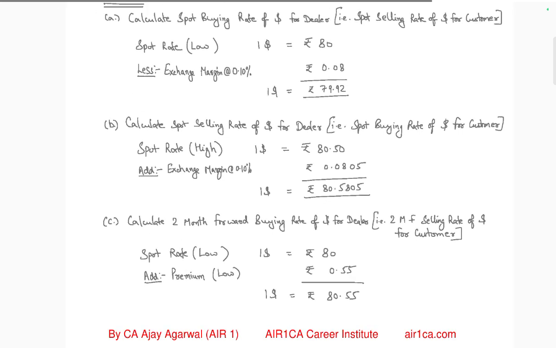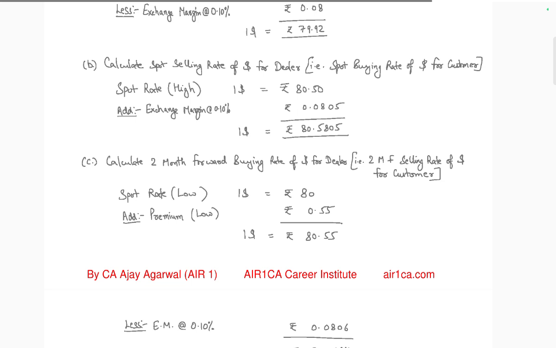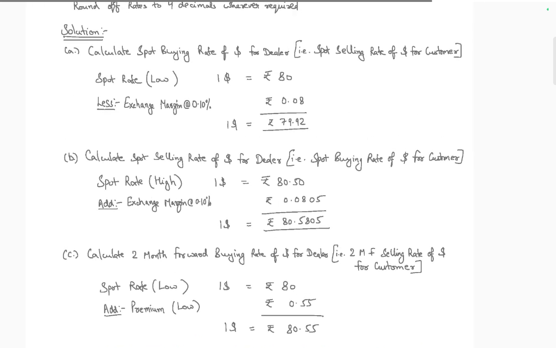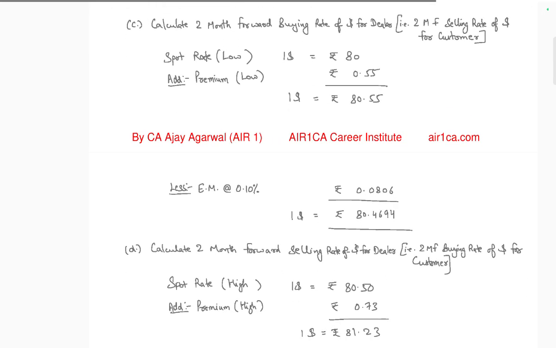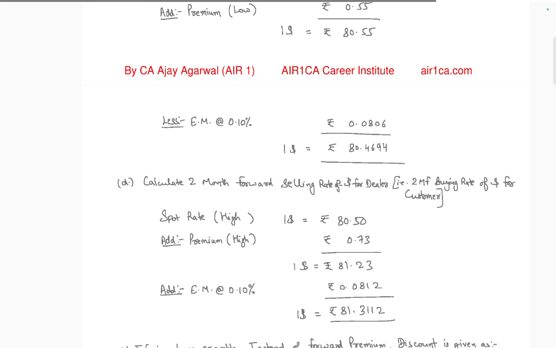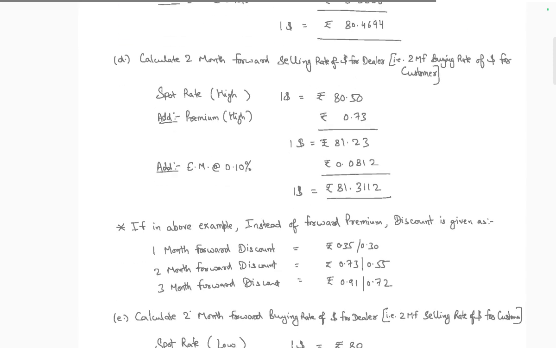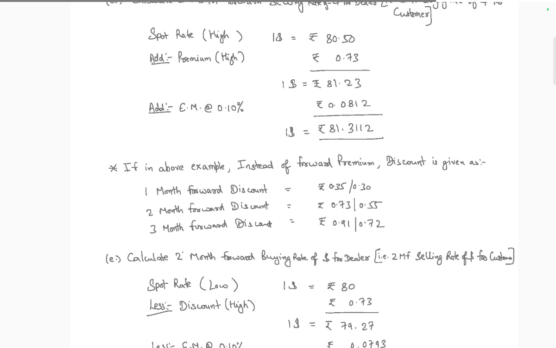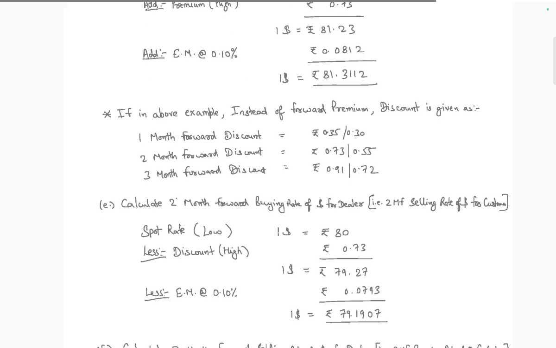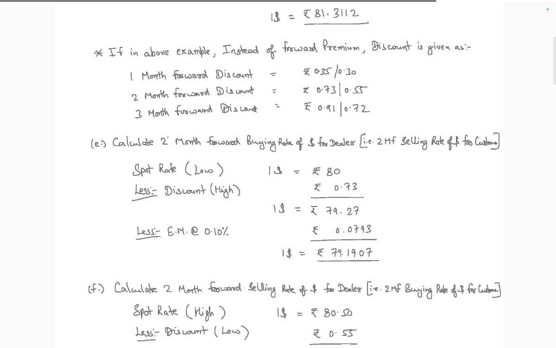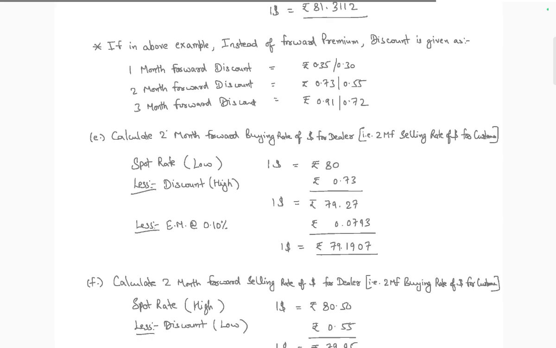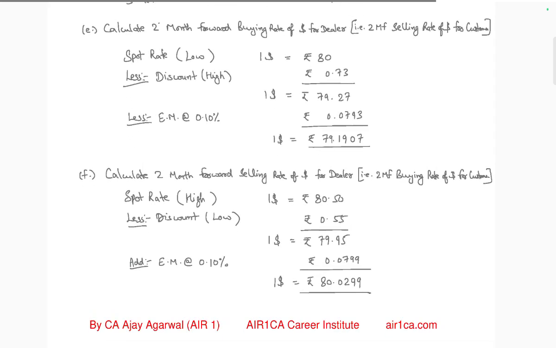And calculate the 2-month forward buying and selling rate. For the 2-month forward, the spot rate is 80.55 with a premium. In the above example, where a forward discount is given, you have to subtract the discount; where a premium is given, you have to add the premium.